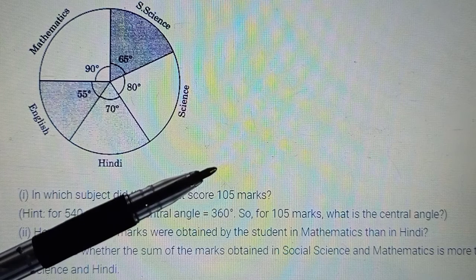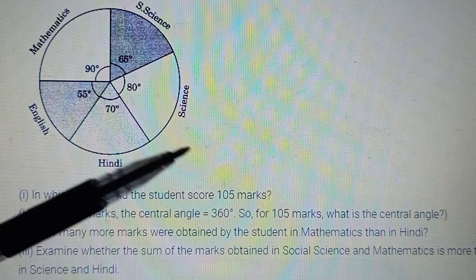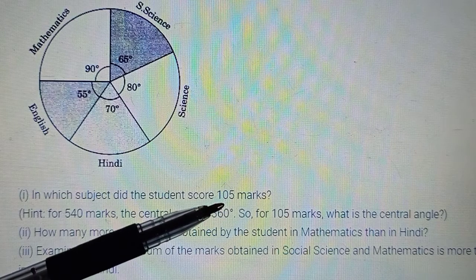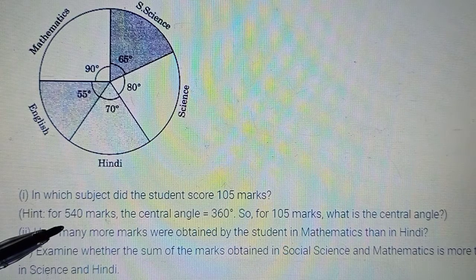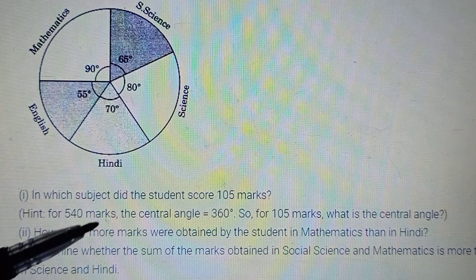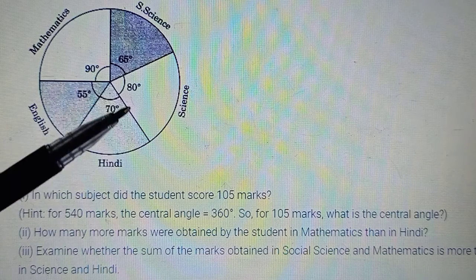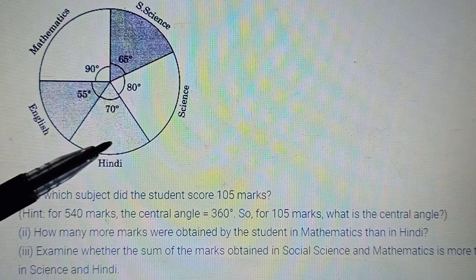So we have the total number of marks also, so we can first make the fraction and find its degree measure, like we were doing for central angle. Okay, so we'll take it as 105 we have obtained out of 540. So 105 upon 540 into 360. Find the central angle and then match from here which central angle is coming for you,